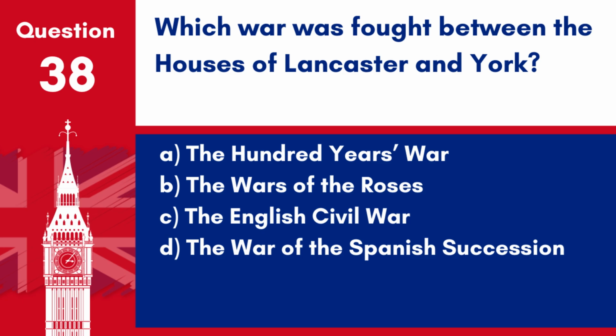Answer B. The Wars of the Roses. This series of English civil wars for control of the throne of England was fought between supporters of two rival branches of the royal house of Plantagenet, Lancaster and York.